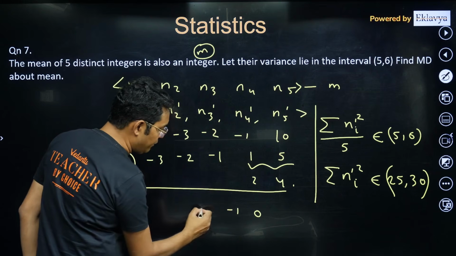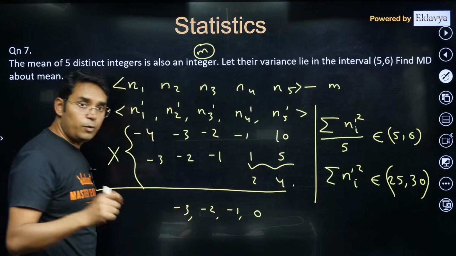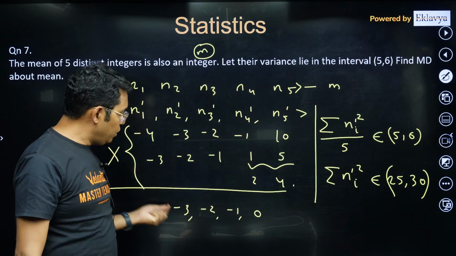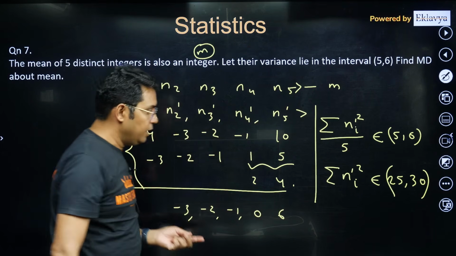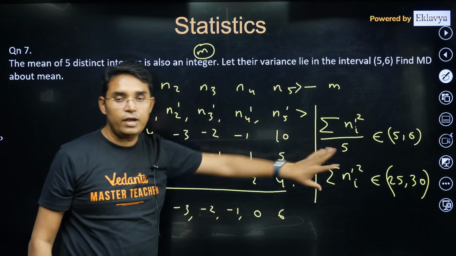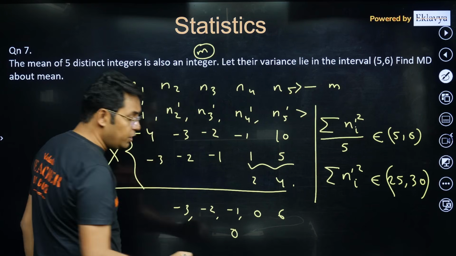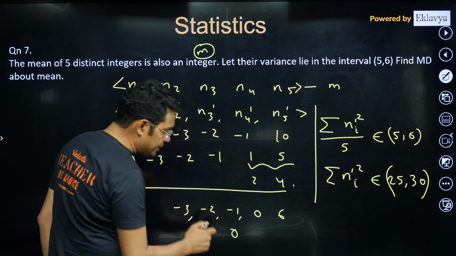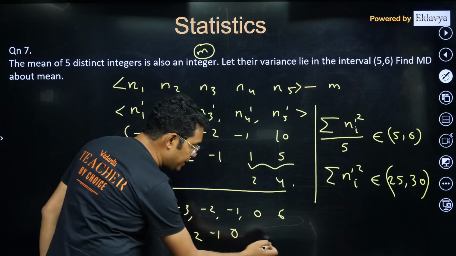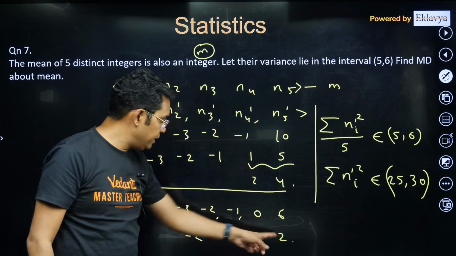In this case, if 3 values are negative, -1, -2, -3 is the least possible magnitude of negative values, because all of them are different. So here the positive one has to be 6. Now once again you can check, this exceeds this limit of 25 to 30. So in this case we will have to have this 0 in between. The least values of negative will be -1, -2, and to make the sum 0, I think here we will be having 1 and 2.